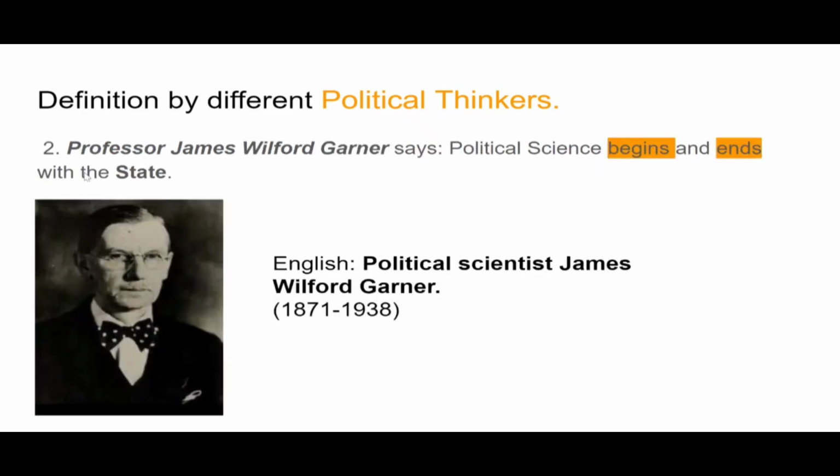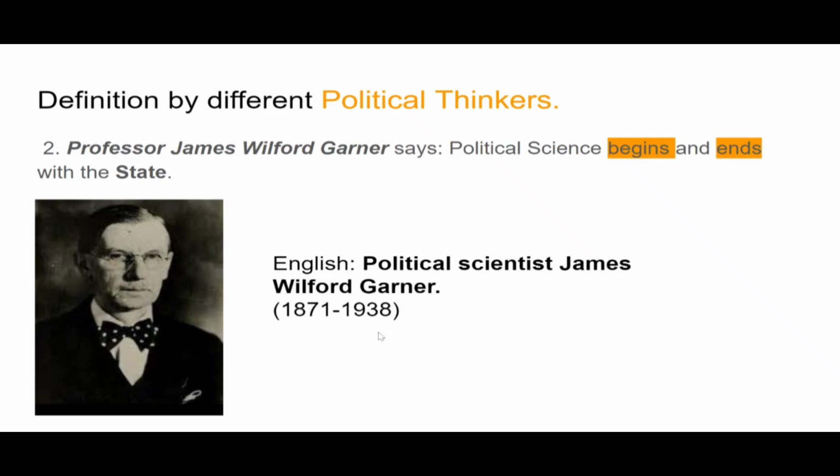The second definition by Professor James Wilford Garner says that political science begins and ends with the state. He said that political science is basically about a state. If there is no state, there is no concept of political science.